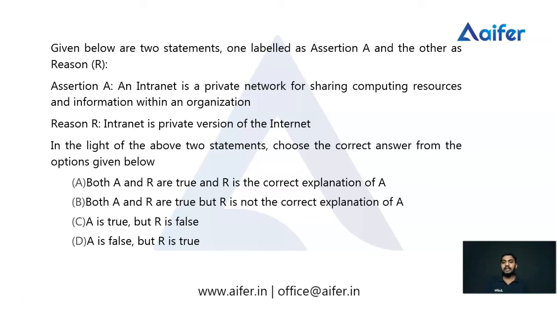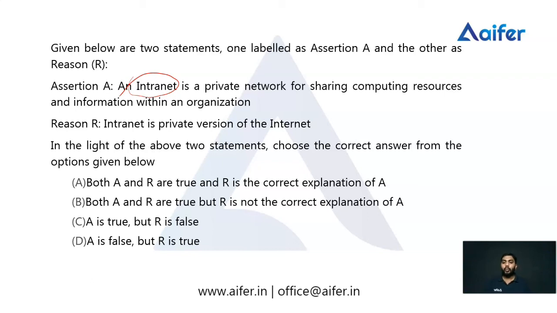The assertion says an intranet is a private network for sharing computing resources and information within an organization. And the reason: intranet is a private version of the internet. So in the light of these two statements, which of the following options is right?